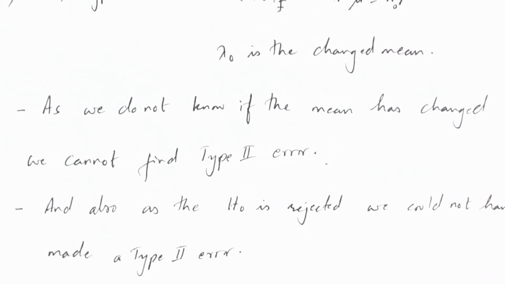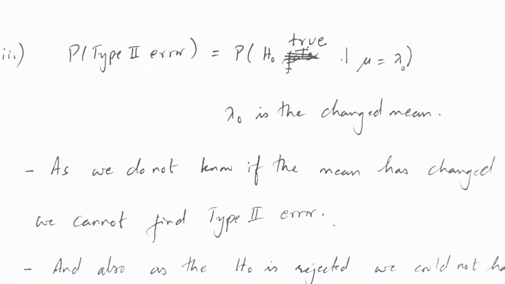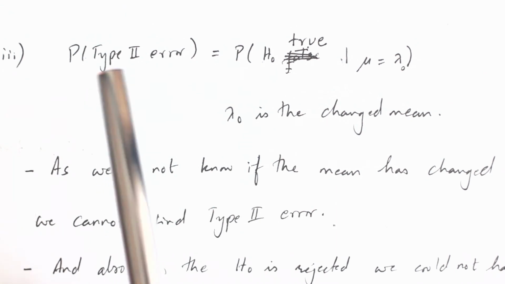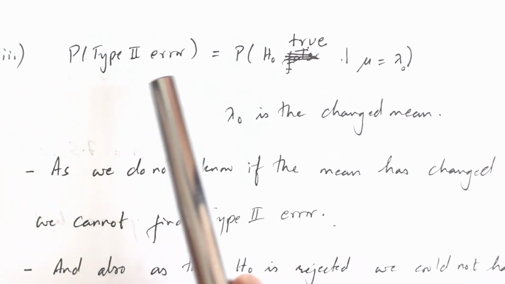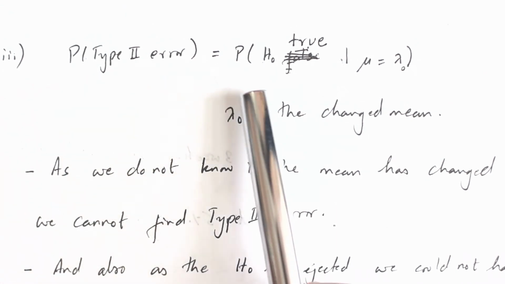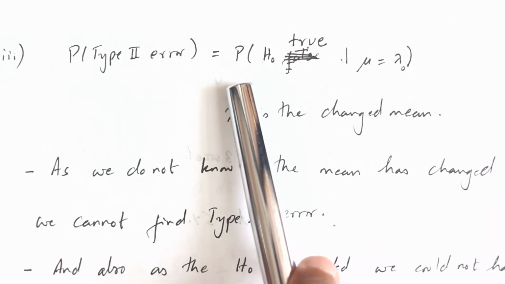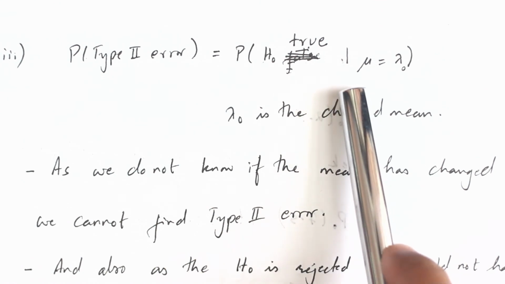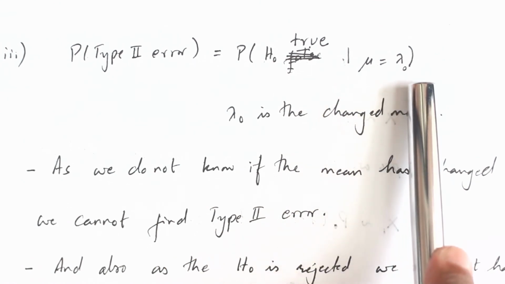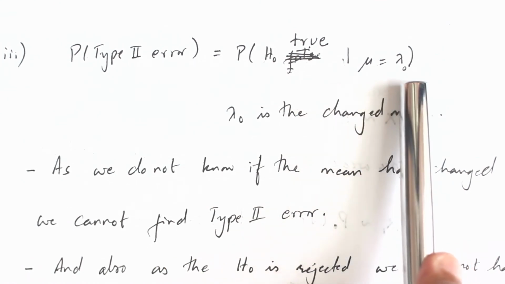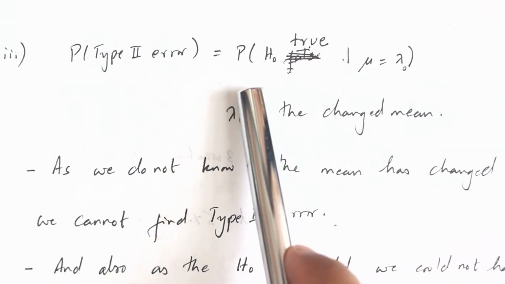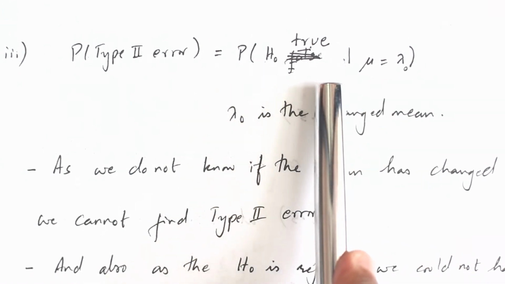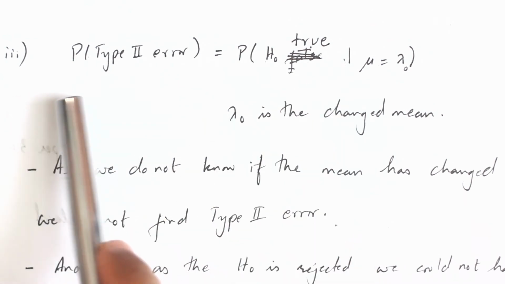Before that, let's understand what a type 2 error is. The probability of type 2 error simply means the probability of accepting a null hypothesis given a changed mean. Suppose your mean has changed, and still then what's the probability of accepting the null hypothesis? That is a measure of type 2 error here.